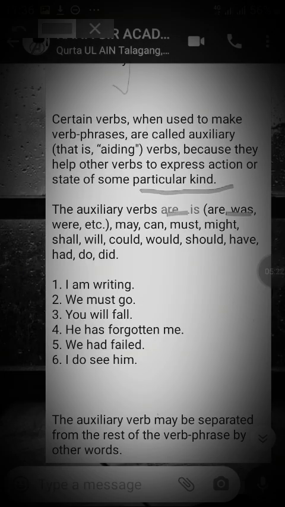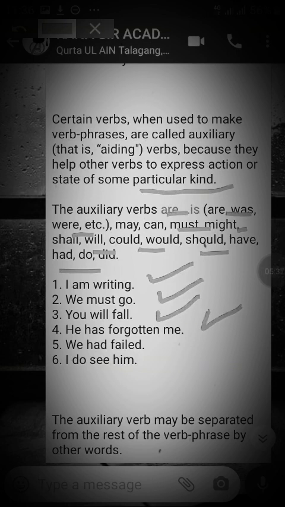These verbs are: are, is, was, were, can, might, shall, could, should, had, did. I am writing. We must go. You will fall. He has forgotten me. He had failed. I don't see. All are helping verbs.